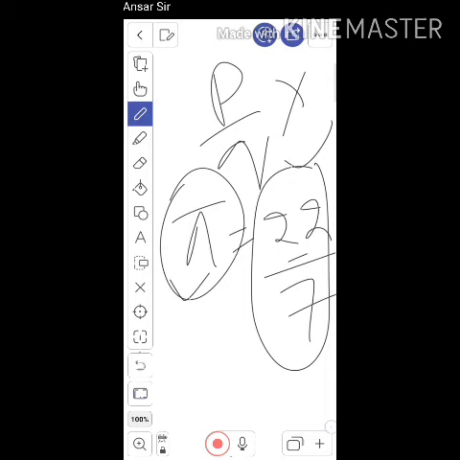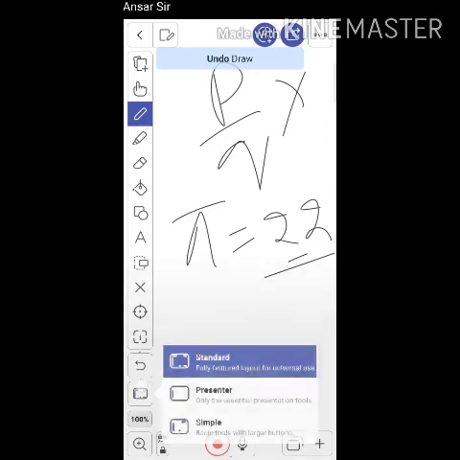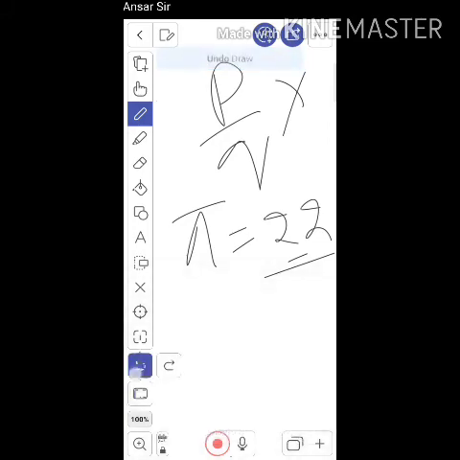Now tell me, can an irrational number be represented on the number line? Yes, it can be. Irrational numbers can be represented on the number line. Later we will discuss how to represent irrational numbers on the number line. Let's move to another type of number, which is your real number.